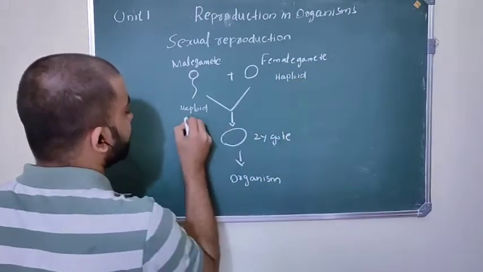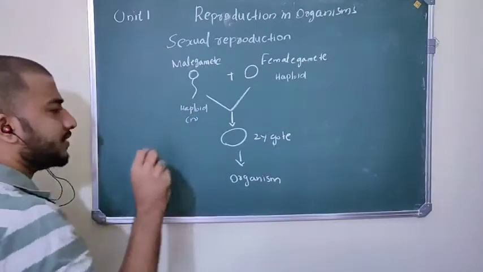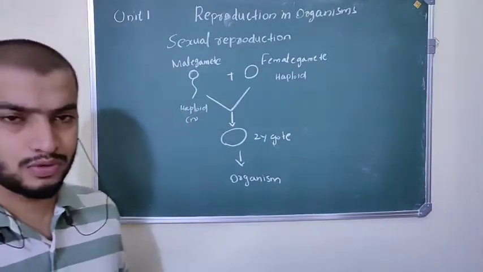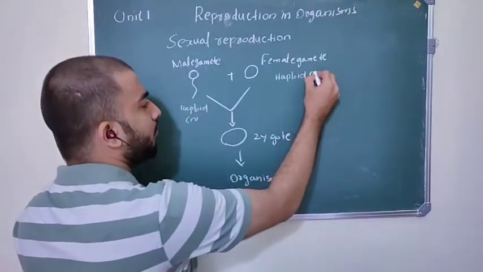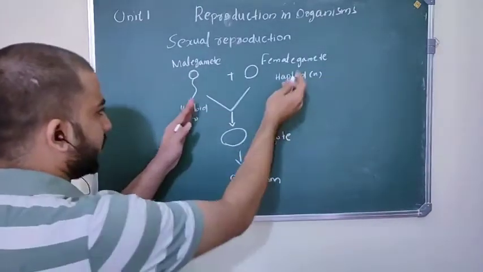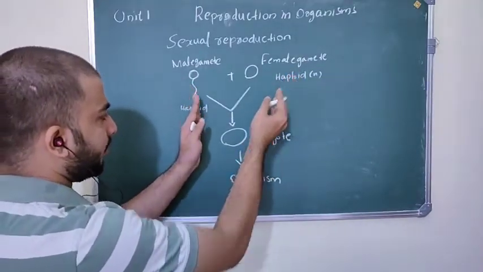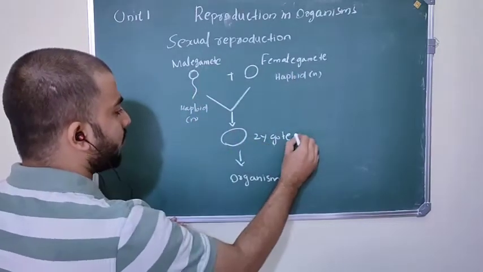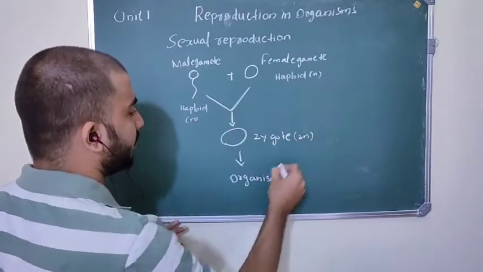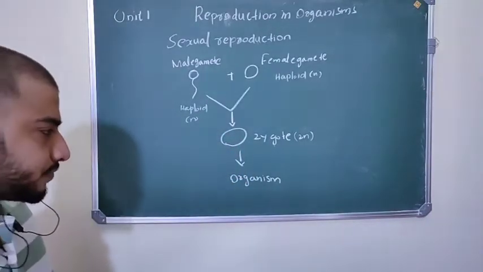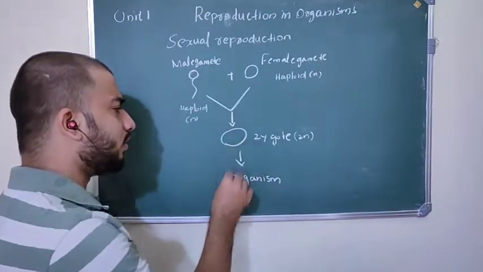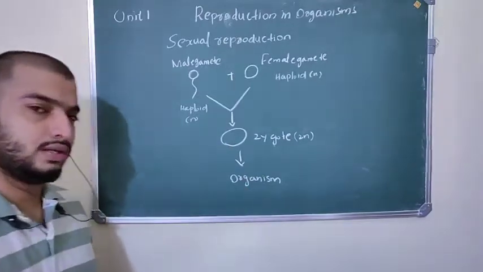Haploid, you know what is haploid? These gametes have only half the number of chromosomes. Male gamete and female gamete have only the haploid number of chromosomes, and these haploid gametes fuse and form a zygote, which is diploid. Okay, it has a complete set of chromosomes, and this zygote develops into a new organism.